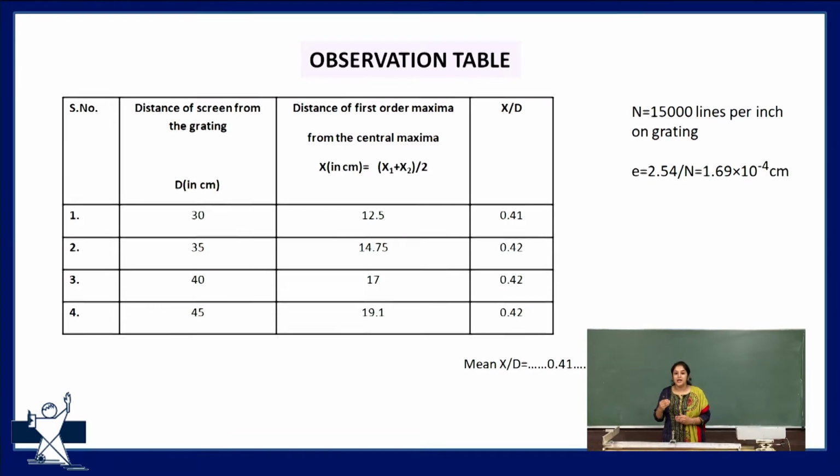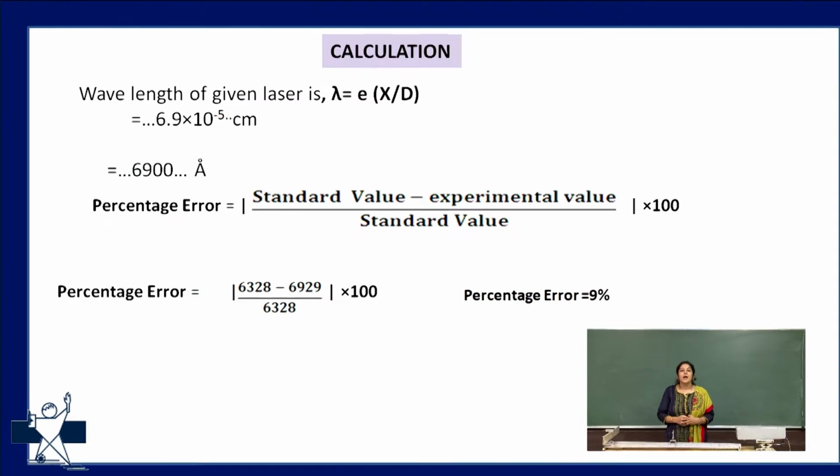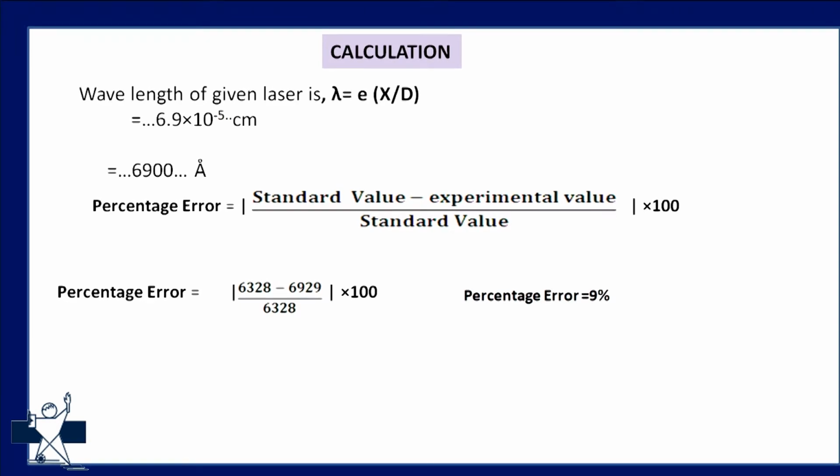As I have mentioned earlier, the total number of lines ruled on the grating is 15,000 lines per inch, and the grating element e equals 1 over n. Here the 2.54 factor is because of the conversion of inch to centimeter. So the value of e is 1.69 into 10 raised to power minus 4. And we know that lambda equals e x over D. So when I multiply this by the average value of x over D, I obtain the wavelength of laser light equal to 6.9 into 10 raised to power minus 5 centimeter, that is 6900 angstrom.